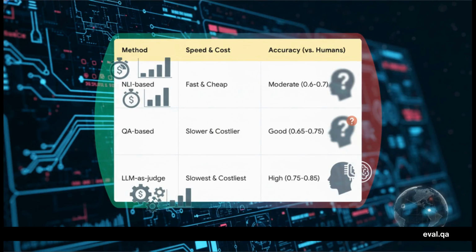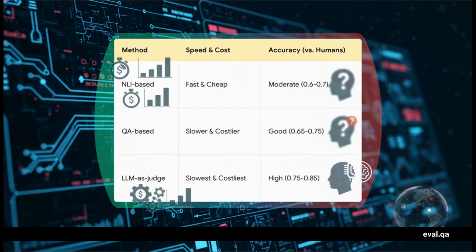Well, there are basically three main ways to do it automatically, and each one is a trade-off, right? You've got these NLI-based methods that are super fast and cheap, but their accuracy is just okay. Then there are QA-based methods, which are a little better but also slower. And then the most accurate approach, using another powerful AI to act as a judge, well, that's also the slowest and most expensive. The best strategy is usually a mix.